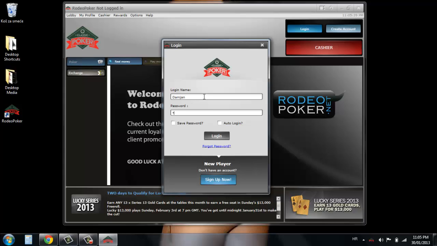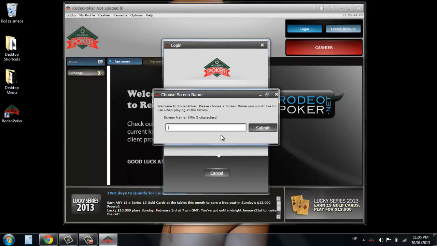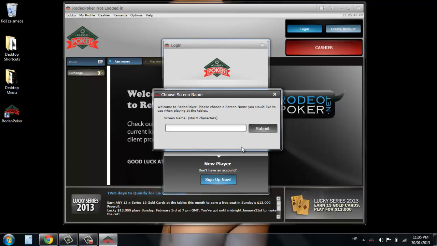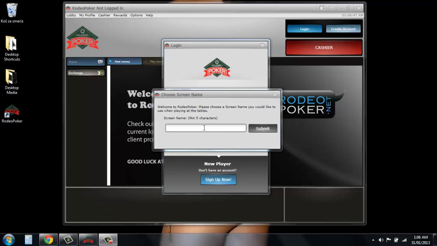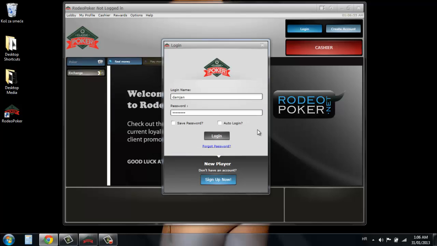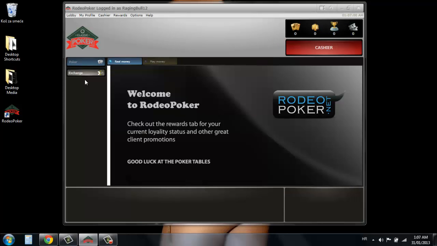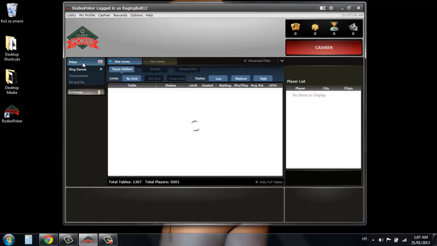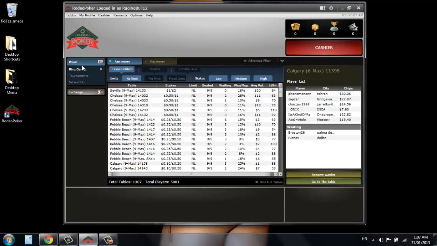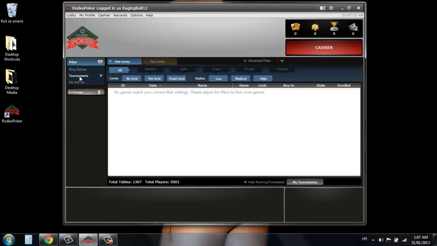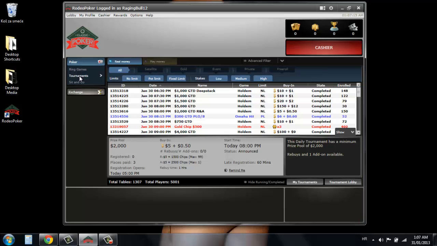Once your account has been activated, click Login, enter your username and password, followed by your online username. Once you have entered your online username, the application will then log on to the servers, giving you instant access to all the live games. You will then have access to ring games, tournaments, and sit and go tables.